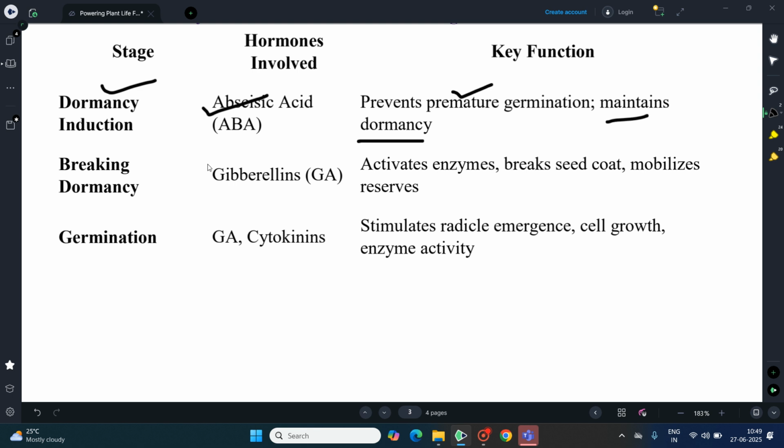The gibberellins are normally used in breaking the dormancy mechanism in seeds. They activate enzymes, break the seed coat, and mobilize reserves from the seed to the embryo to develop the seedling.